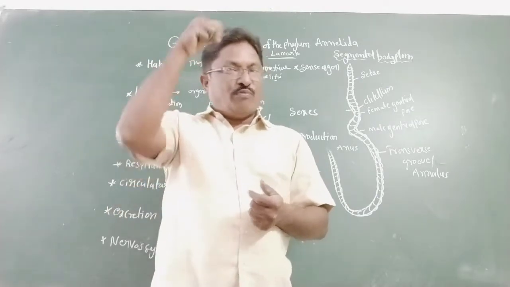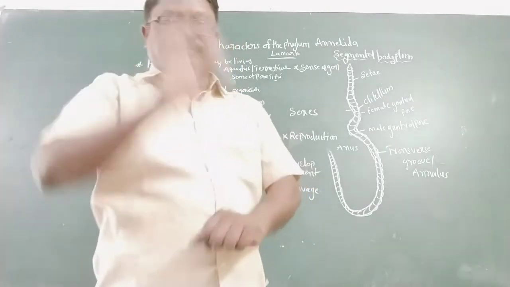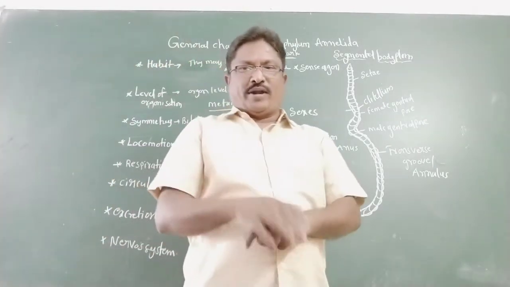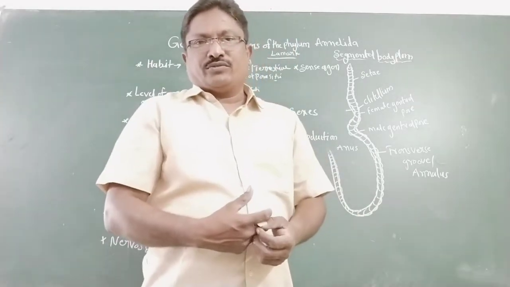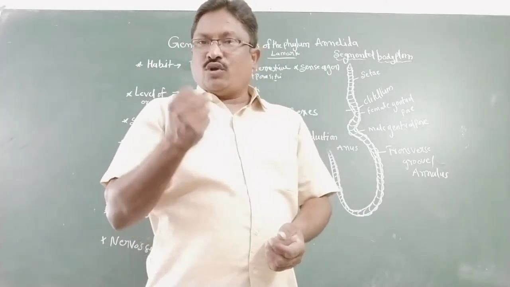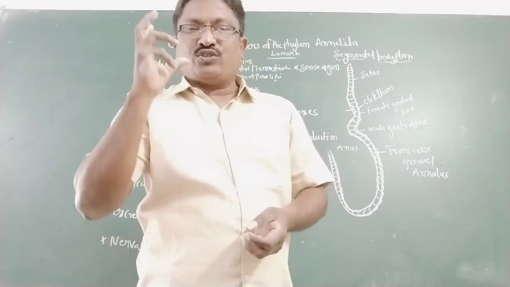This coelomic fluid acts like a hydrostatic skeleton. Very important. The coelom secretes a liquid, and this liquid is called the hydrostatic skeleton.